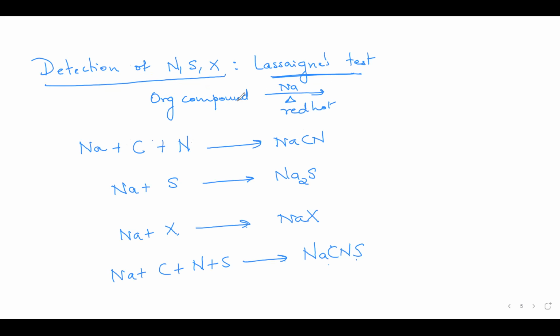They take the organic compound, add sodium, and heat it to red hot. These reactions would occur depending on which element is present. Now the substance which they have got by heating with sodium, they dissolve in water. All these are water soluble, and the filtrate is then divided into 4 parts.